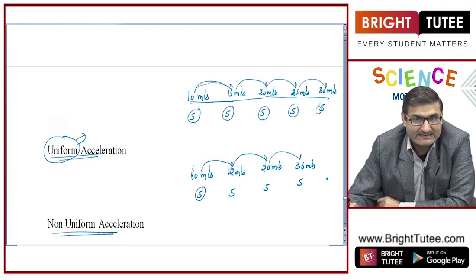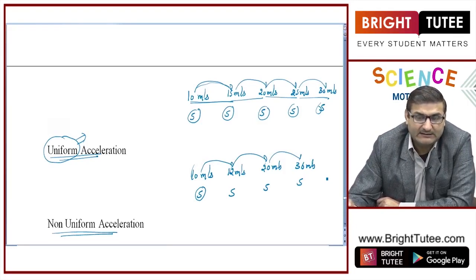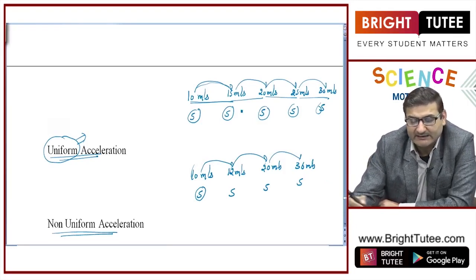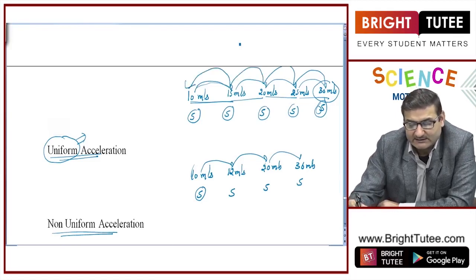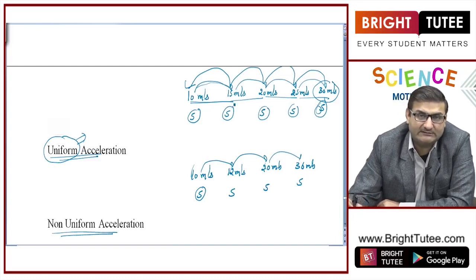Got it? The same term, uniform and non-uniform, we can relate with retardation. Taking the opposite example of it, that initially the speed was 30, after 5 seconds it was 25, then 20, then 15, then 10. Putting arrows this way. So the speed is getting slower, the vehicle is slowing down and consistently in a uniform way, so that will be uniform retardation.